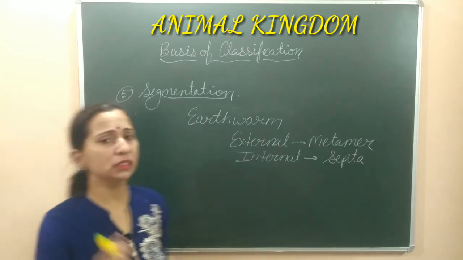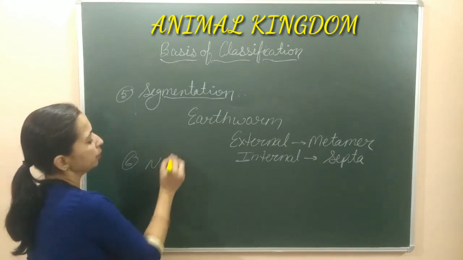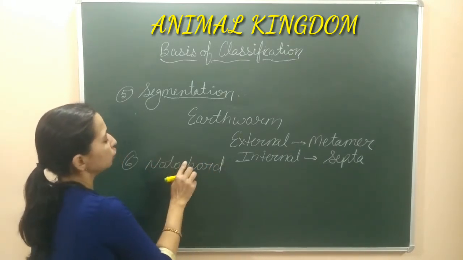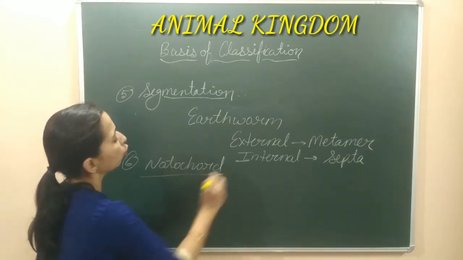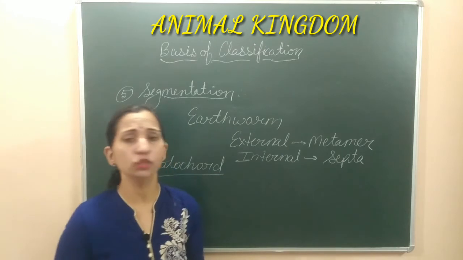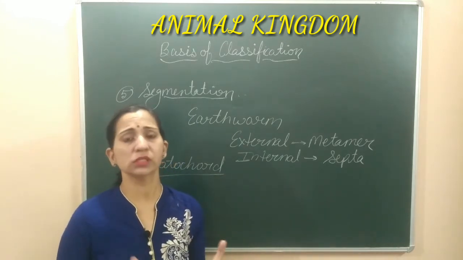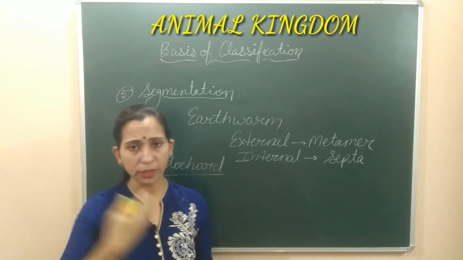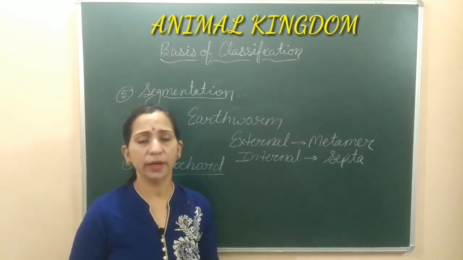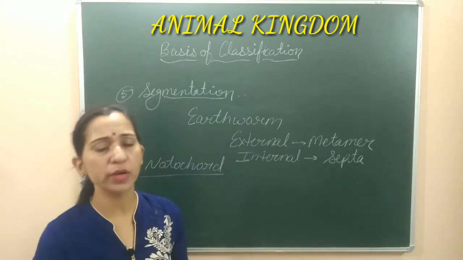Now let's discuss the next basis, which is notochord. Next basis की बात कर रहे हैं, notochord. Notochord is a mesodermally derived rod-like structure. Mesodermally derived एक rod-like structure है जो embryonic life के अंदर develop हो जाती है. At the dorsal side, we have two sides. One is the ventral and another one is the dorsal. तो हमारी जो dorsal side होती है, यहाँ पे एक rod-like structure present होती है